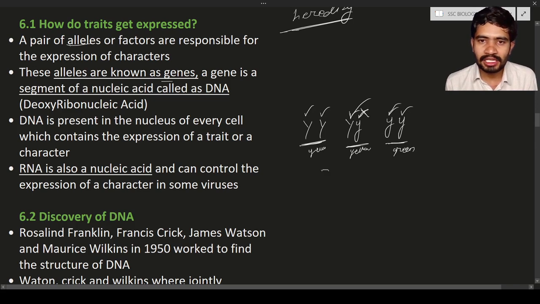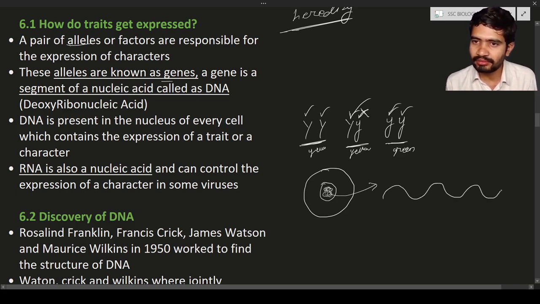So let us see here, this is a cell. The cell contains a nucleus. Generally all cells contain a nucleus, except a few cells. Here the nucleus contains a thread-like structure. It is known as DNA. Now take out the DNA and see how it is going to look. The DNA looks in this way.